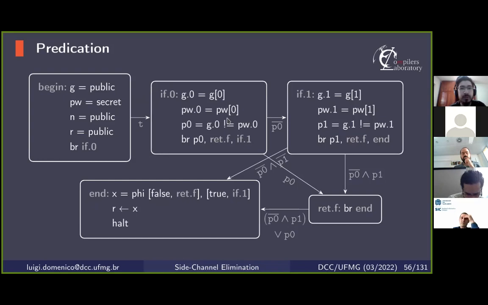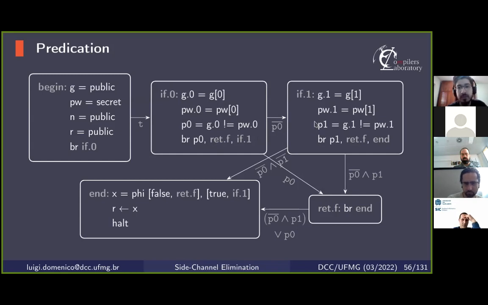So this is the control flow graph of a simplified version of that comparison function, that first code, with n equals 2, so 2 iterations of the loop, and the loop unrolled. So this graph is acyclic. And from begin to if 0, the edge condition is true because there is no conditional branch. If 0 ends with a conditional branch, so the edge condition from if 0 to return false is the predicate P0, and to if 1 is P0 negated.